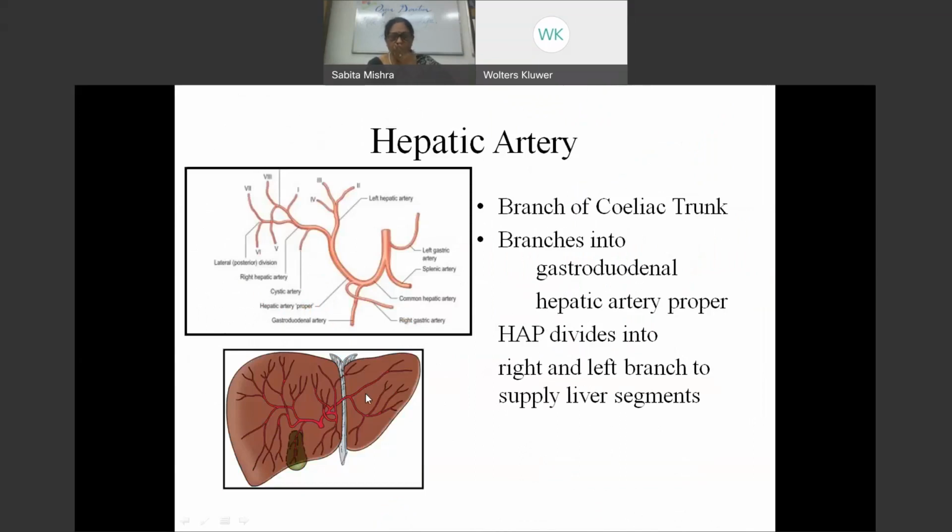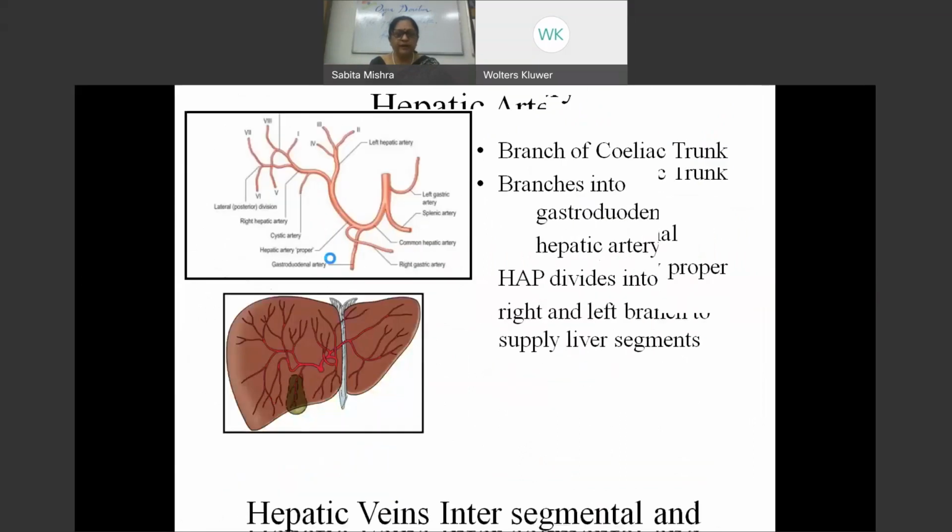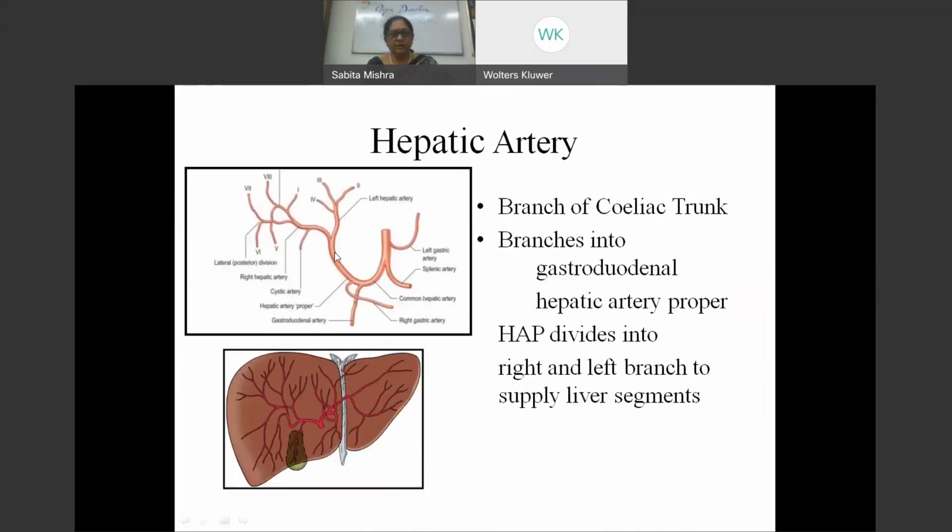Similarly, the arteries also, the right artery and the left artery, come from the celiac trunk, which gives rise to the hepatic artery, which divides into gastroduodenal and hepatic artery proper. So the hepatic artery proper at the hilum would give rise to a right branch and a left branch. And all these branches, when we see, because the left segment is much longer, the left artery and the left portal vein have a longer extrahepatic course. And if you look very carefully, you'll find that these branches have an anterior branch and a posterior branch. And this is how it ramifies in the liver, each segment.